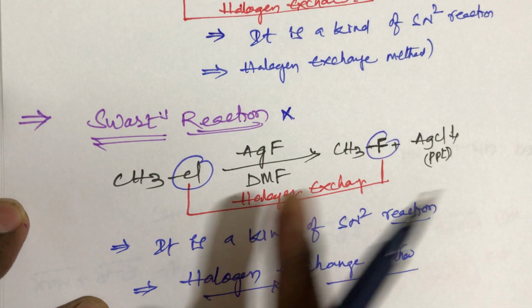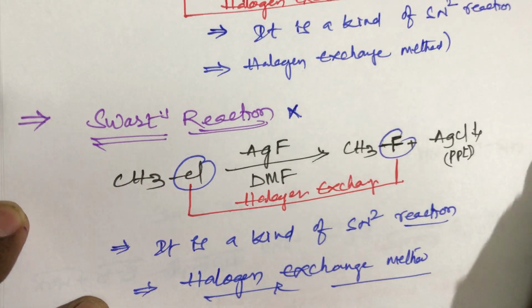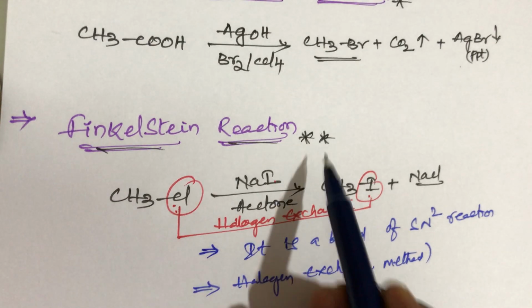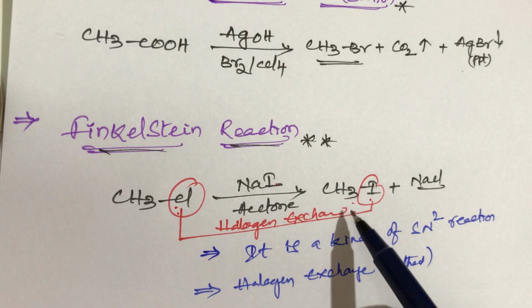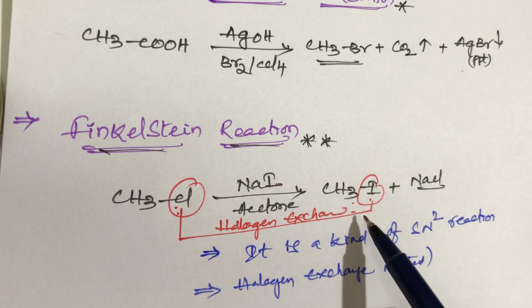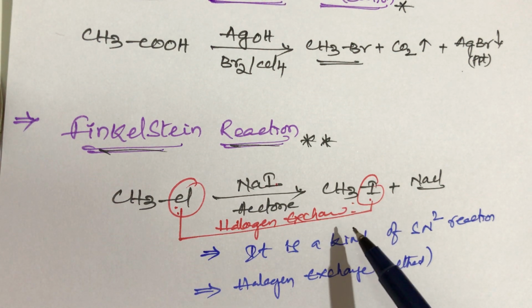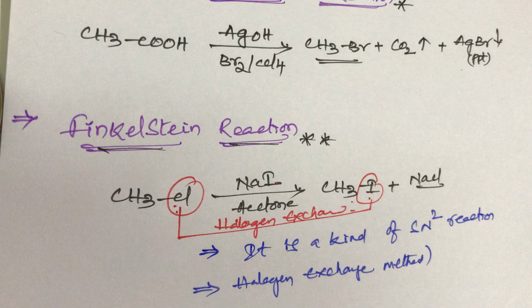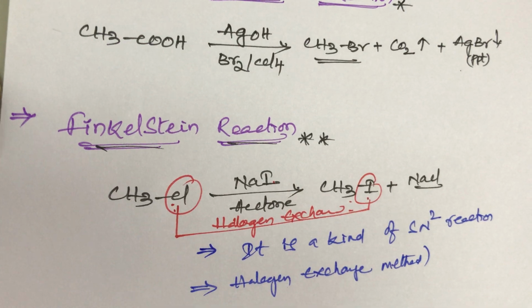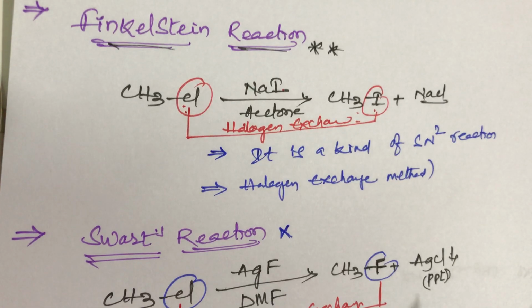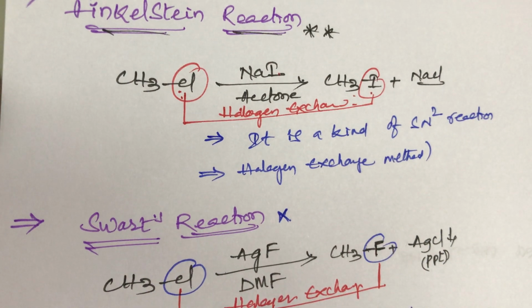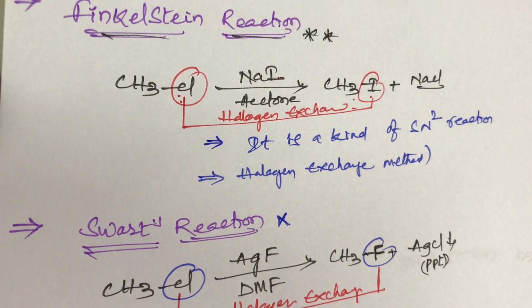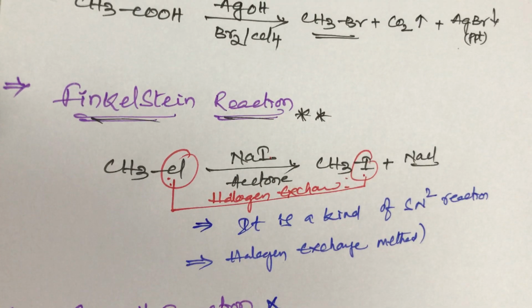That means preparation of methyl fluoride or ethyl fluoride. In the Finkelstein reaction, it is the preparation of methyl iodide or ethyl iodide. These are very important named reactions. The Finkelstein reaction and the Schwarz reaction both are halogen exchange reactions.